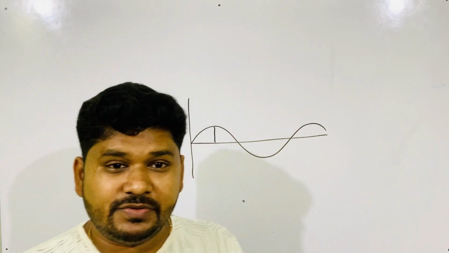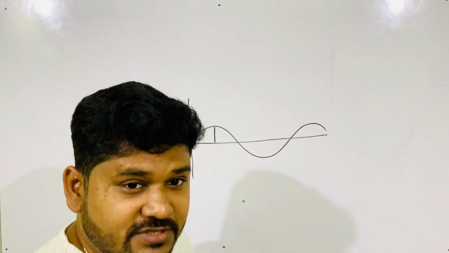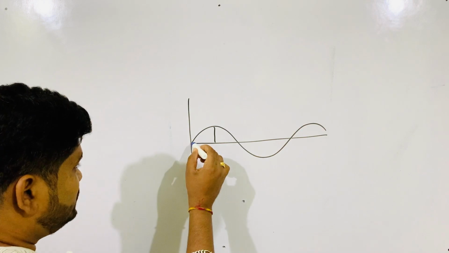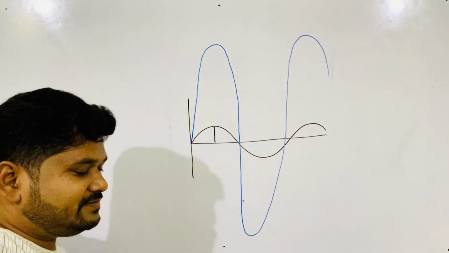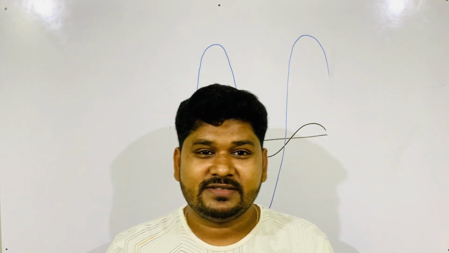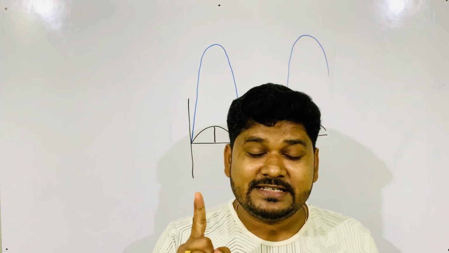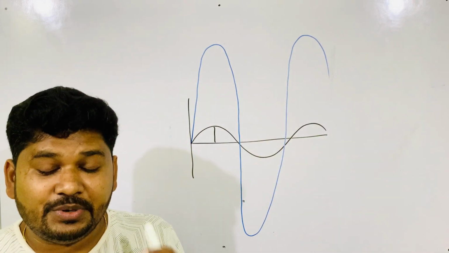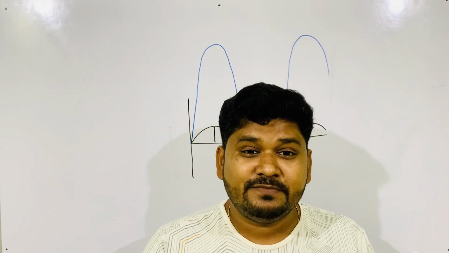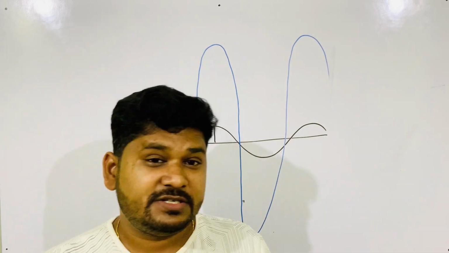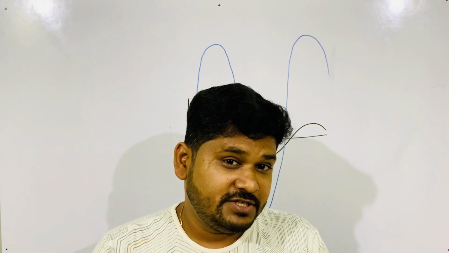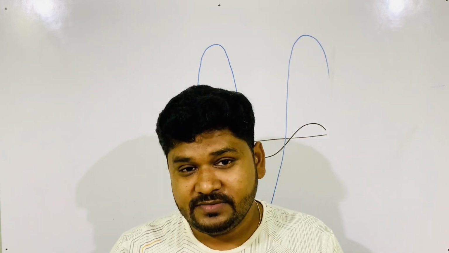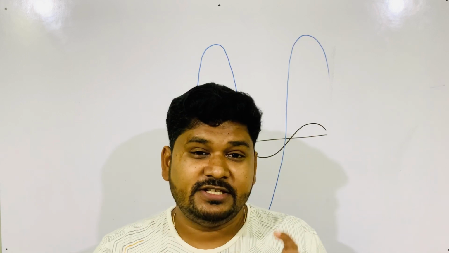But when a body oscillates with maximum amplitude, what happens at that time? How does the graph look? The graph looks like this, you see. This is called resonance. Resonance is said to happen when a body oscillates with maximum amplitude of oscillation. Now the question is coming to your mind: in which condition does this resonance happen?